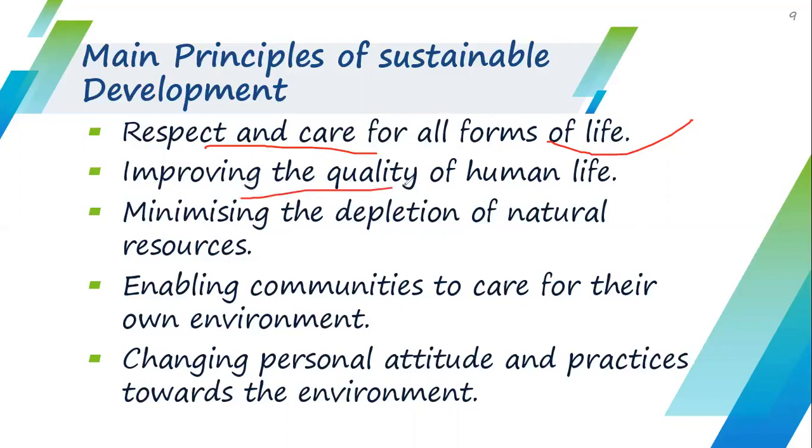Next, improving the quality of human life by ending poverty and by providing food to everyone. We can improve the quality of human life also. Minimizing the depletion of natural resources means, again, we have to use the natural resources in such a manner that no more damage occurs, and there is no wastage of the natural resources also. Next, enable communities to care for their own environment. If each and everyone takes care of their own environment, no more pollution will occur and the environment will become healthier.